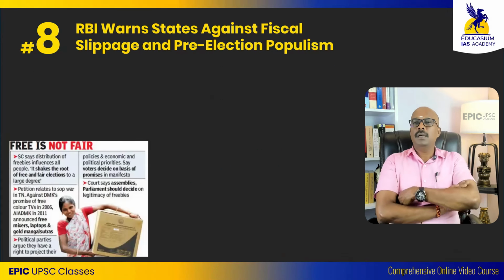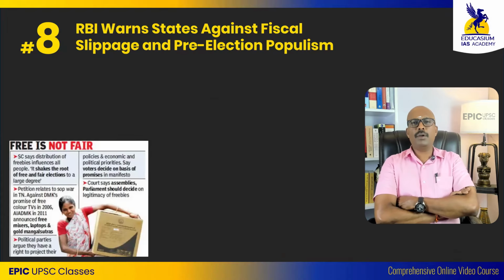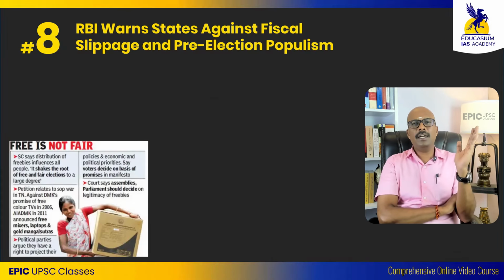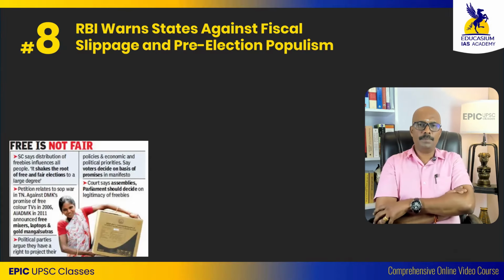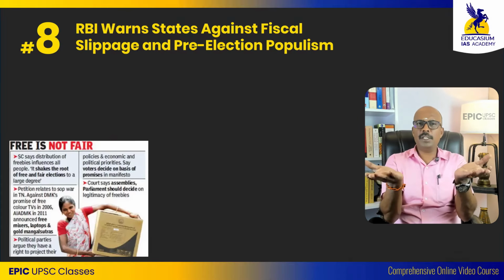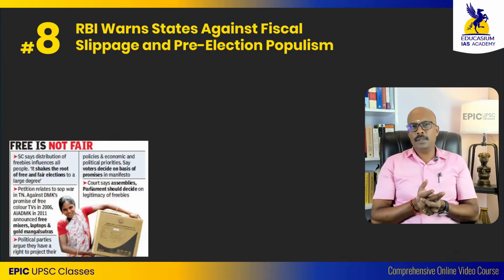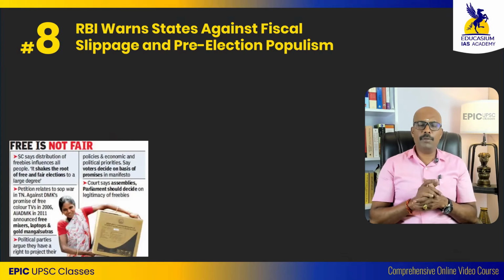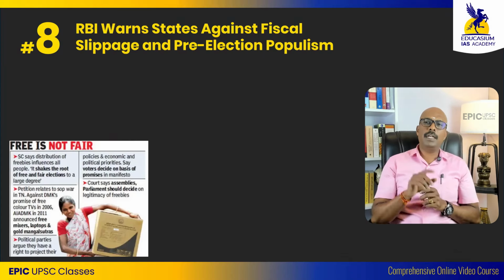Next, a populist news. Reserve Bank of India warns states against fiscal slippage and pre-election populism. Populistic measure or populism means spending to satiate the people, voters, so that a political party can get the votes. Populist measures to get votes, productive measures to develop the country. Which one will you choose? Populism or productive expenditure by the government for the taxes you pay? It is the productive measures.